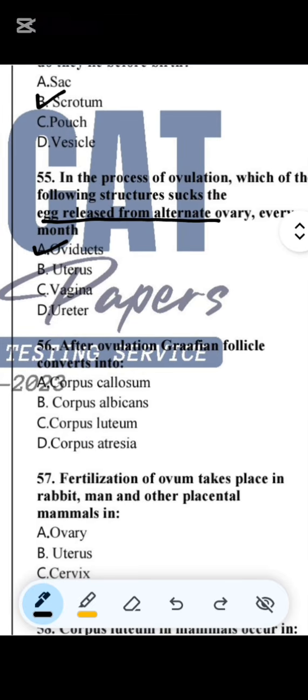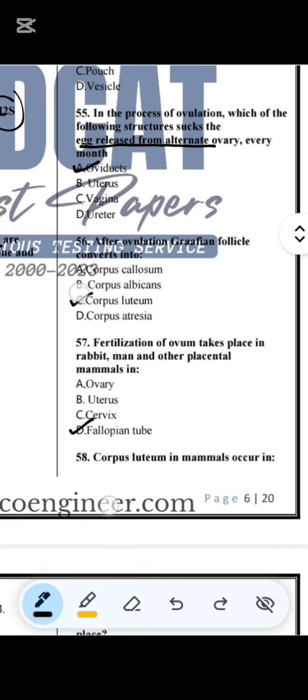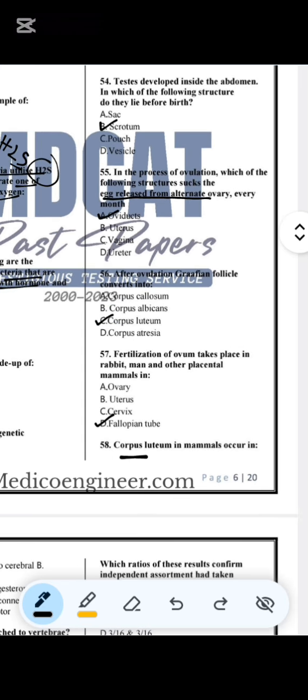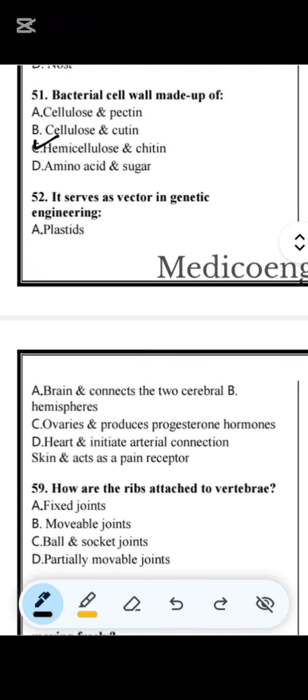Now question number 56. After ovulation, the Graafian follicle is converted into corpus luteum. Question number 57. Fertilization of ovum takes place in rabbit, man and other placental mammals in the fallopian tubes. Question number 58. Corpus luteum in mammals occurs in the ovary and produces progesterone hormone.